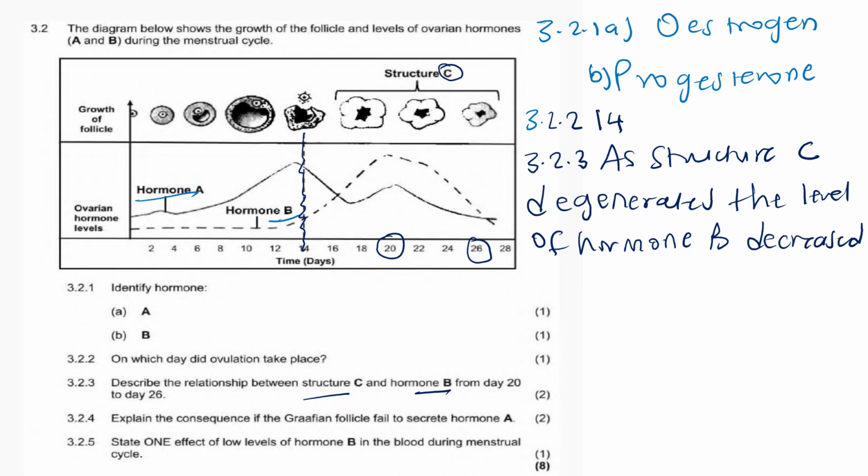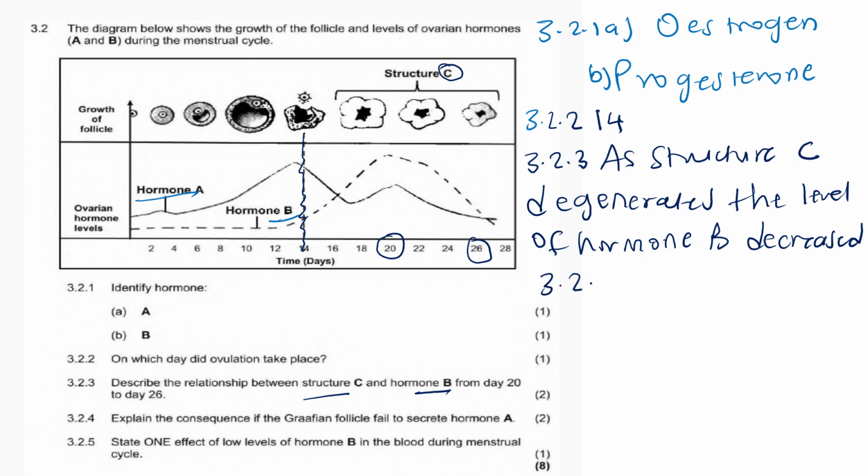So that's the relationship. As structure C degenerates, the level of hormone B also decreases.